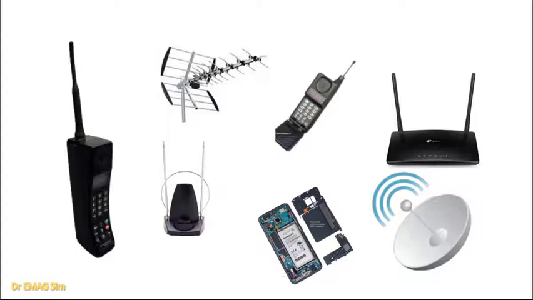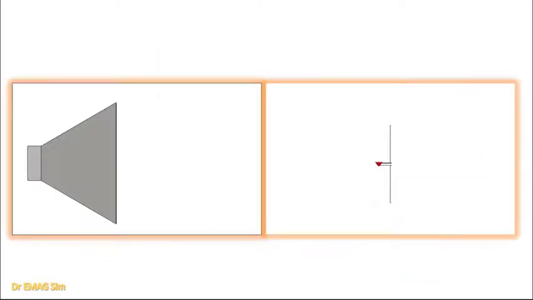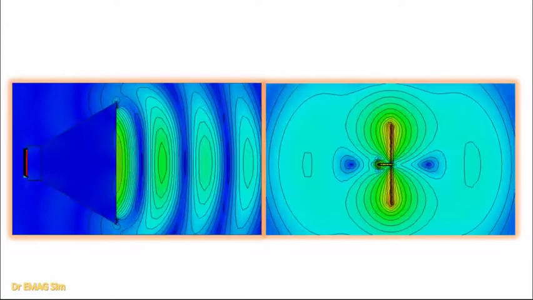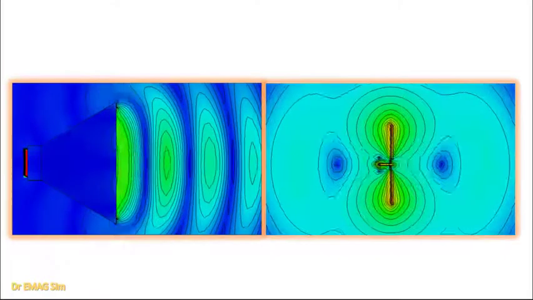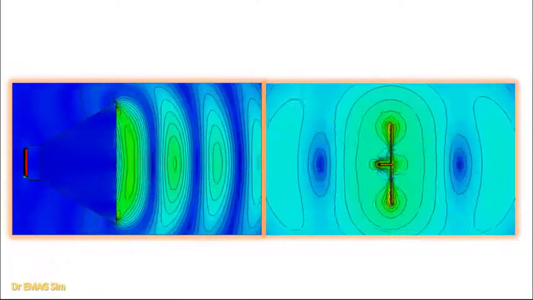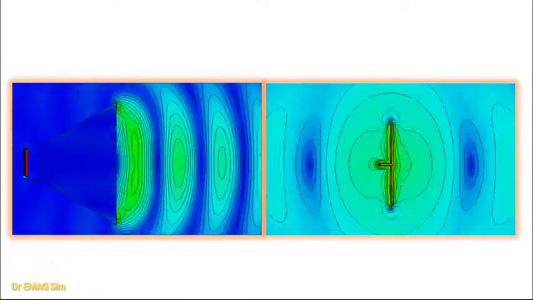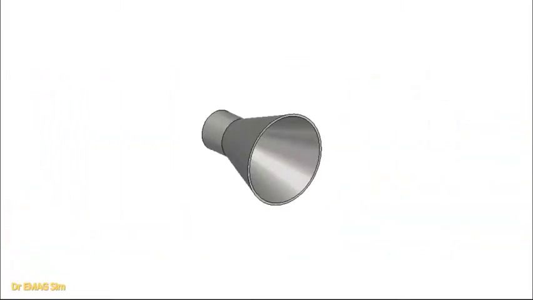These are the two commonly found antenna types, namely aperture type and wire type. When energy is excited into the structure, electromagnetic waves are generated, subsequently transmitted through the air. Dr. EMAG will discuss more about antenna simulation in the next videos. We are now coming to the last part of this video, which is about polarization.